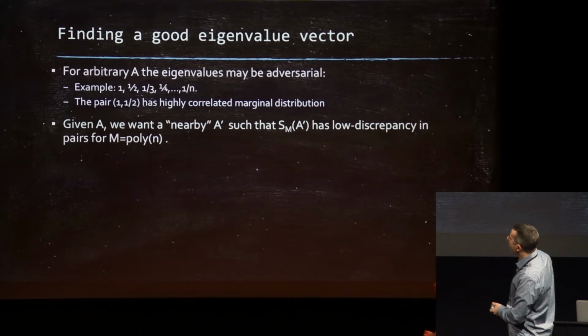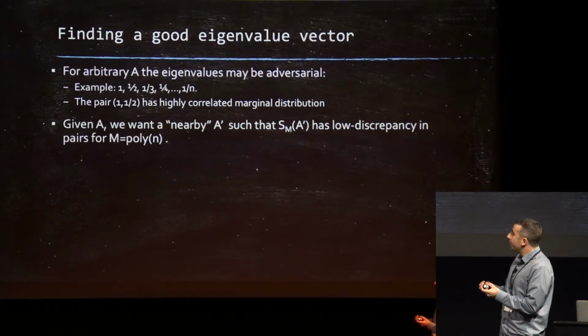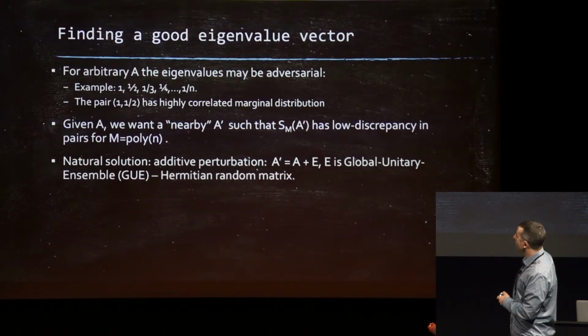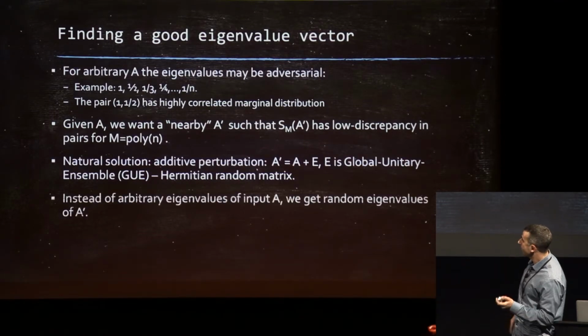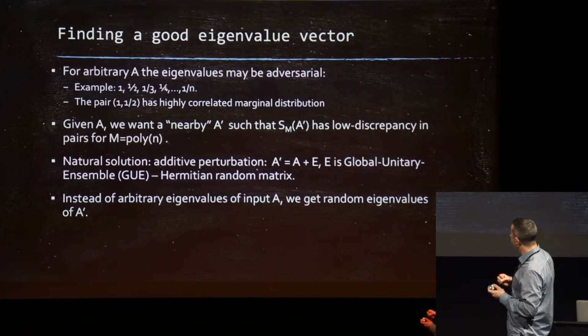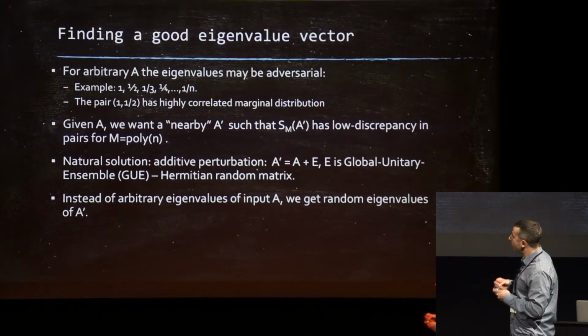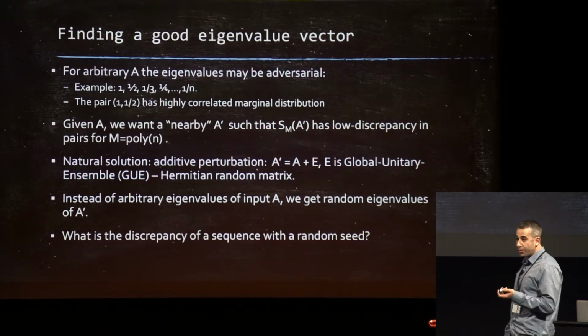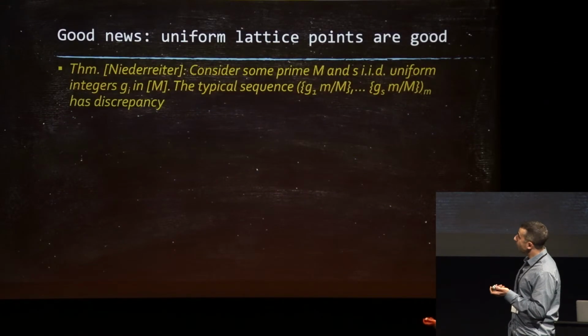Okay, so given A, we don't want A. We look at a nearby A, and we want the discrepancy of the nearby A to be low. A natural solution would be to perturb the matrix with some Gaussian matrix. So instead of looking at arbitrary eigenvalues of an input A, we get random eigenvalues of A'. So what is the discrepancy of a sequence with a random seed? Okay, so there's some good news.